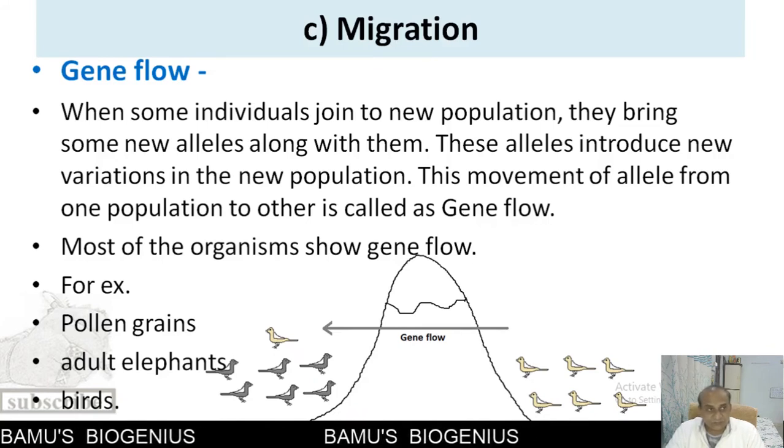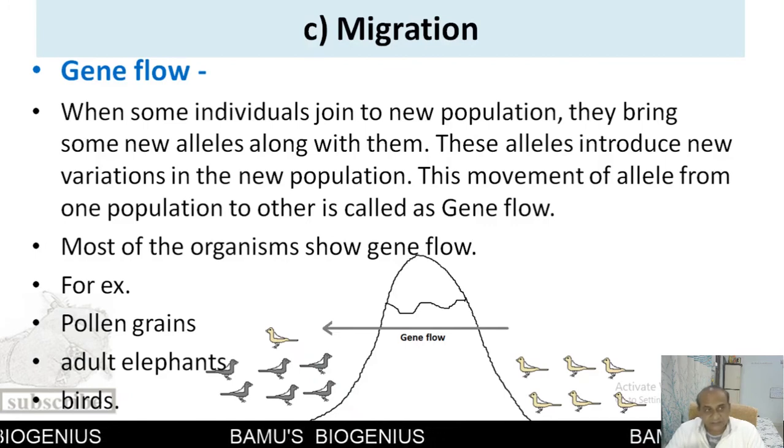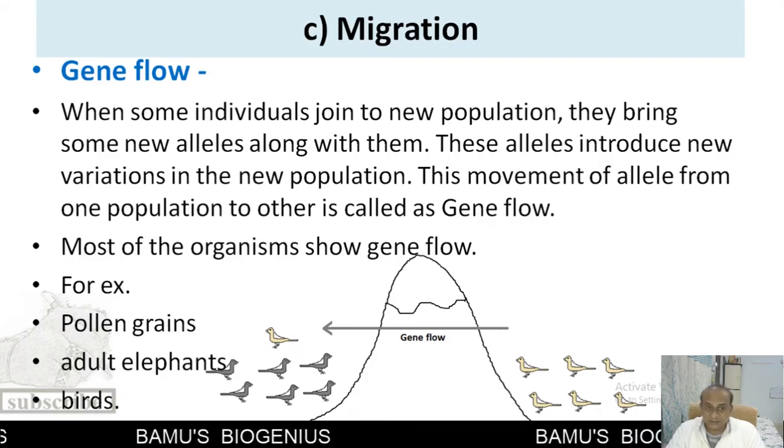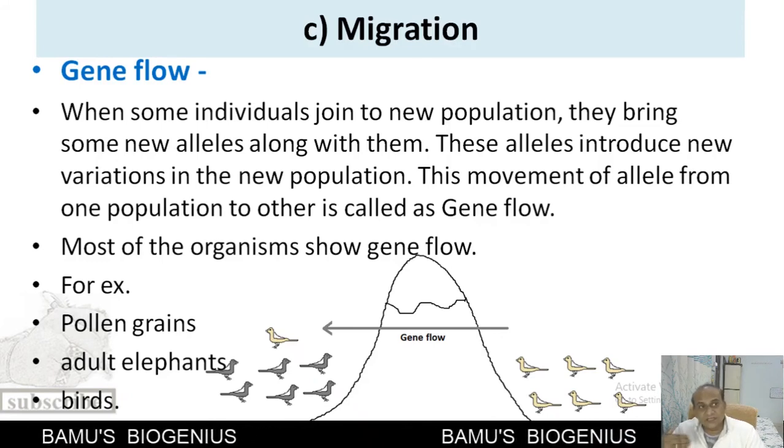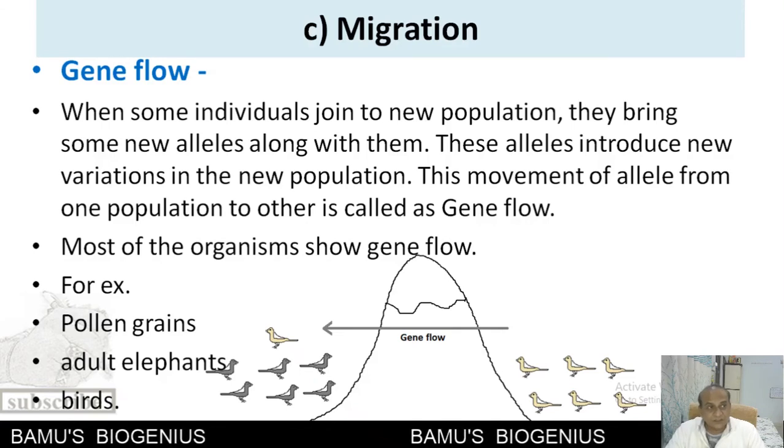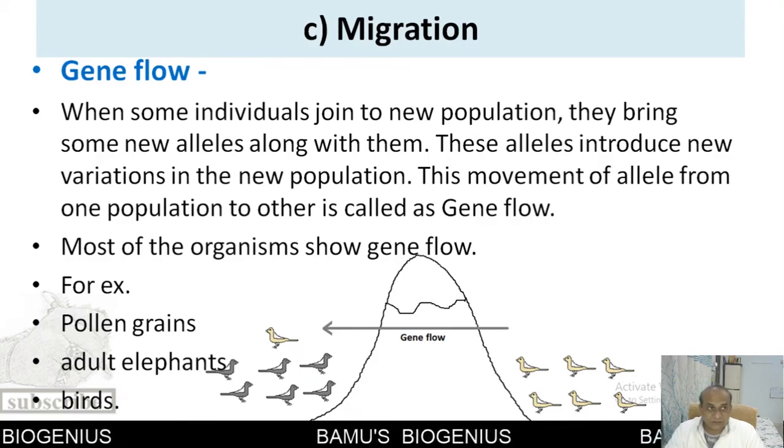This is so that inbreeding depression can be avoided. This male then joins another herd, so that the variation in a population can be maintained. This is how the gene flows from one herd to another in elephants.